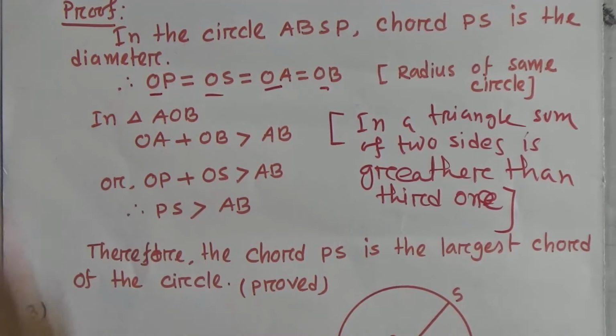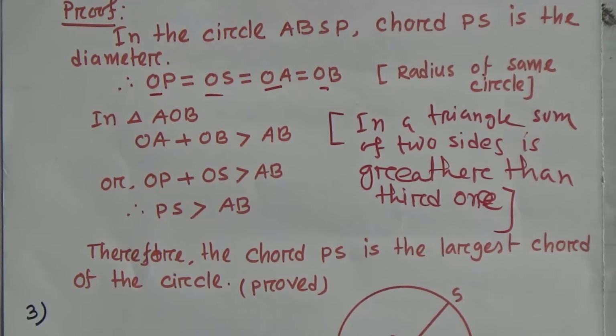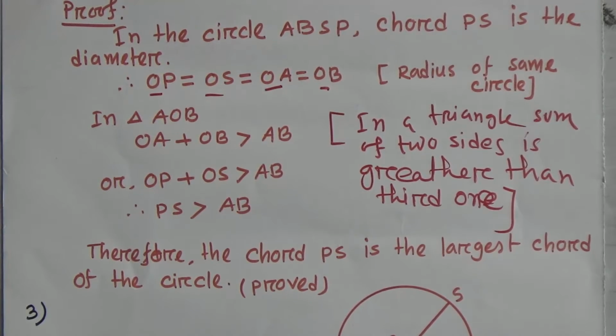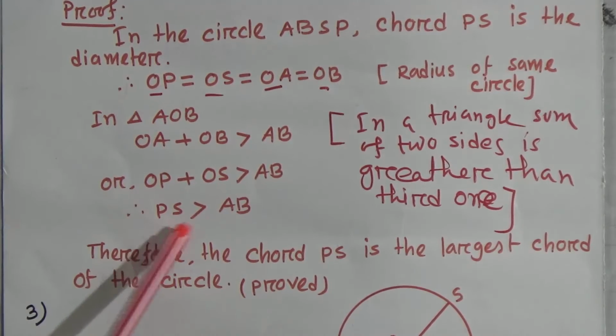Now OP plus OS equal to what? OP plus OS, that means up to this distance and this distance, equal to what? PS. Therefore we can write, PS greater than AB. Hence we can say the chord PS is the largest chord of the circle. Okay, student?